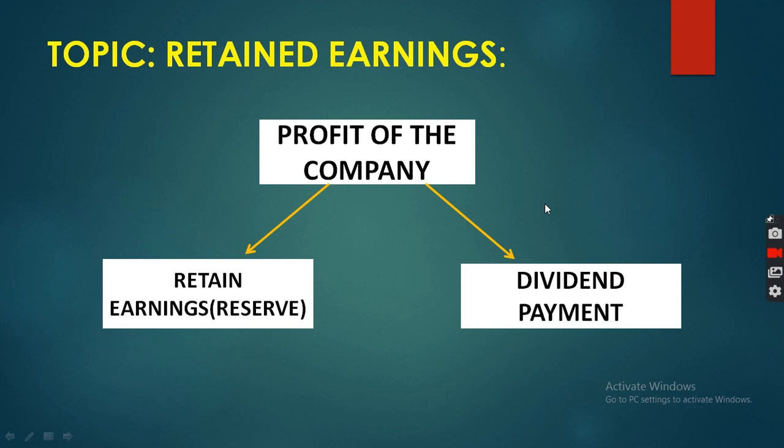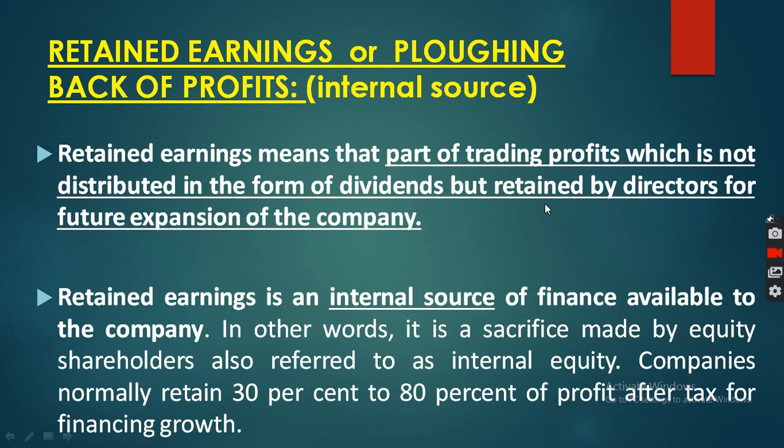Whenever the company makes a profit, at that time the company has two choices, two options: either the company selects retained earning or the company selects dividend payment. If you select retained earning, then the next best alternative you have to sacrifice or forgo is dividend payment. So it is the sacrifice made by the equity shareholder, and the company normally retains 30 to 80% of profit. The whole profit the company cannot retain.